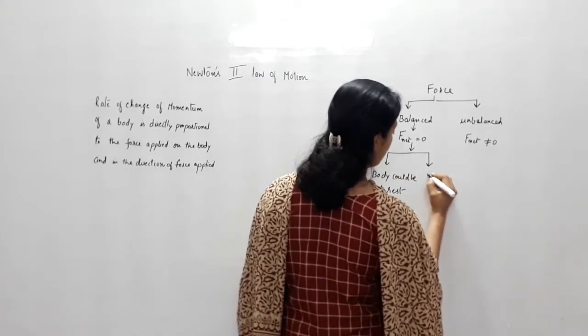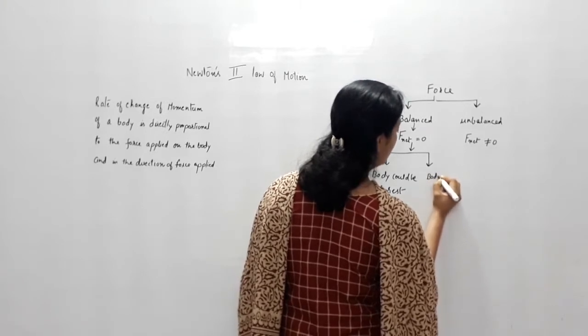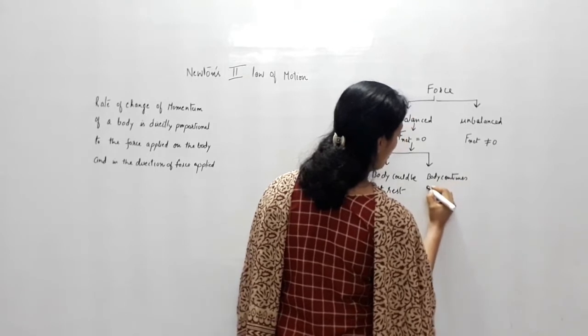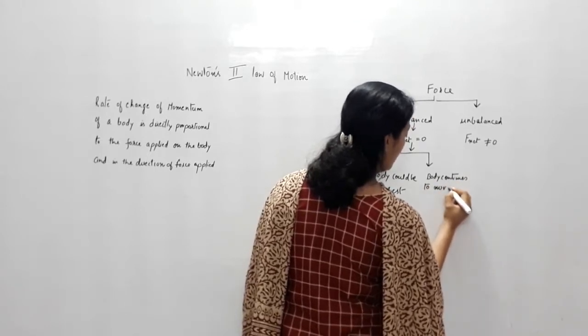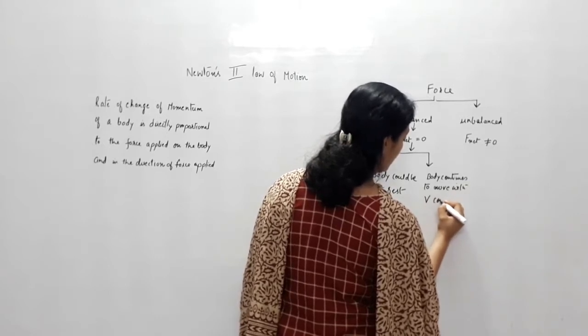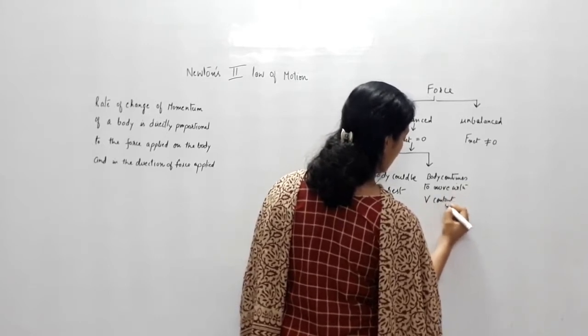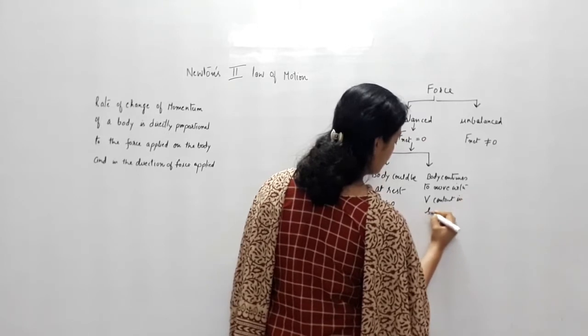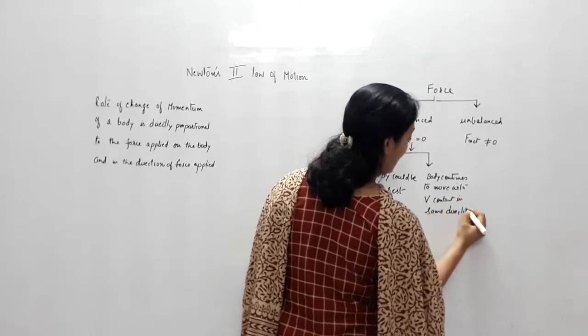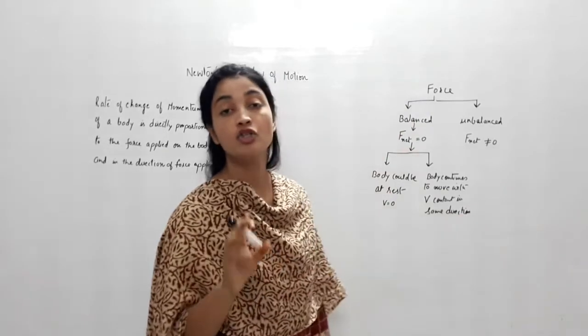Or the second thing, the body continues to move with constant velocity in the same direction. Even the direction will not change.